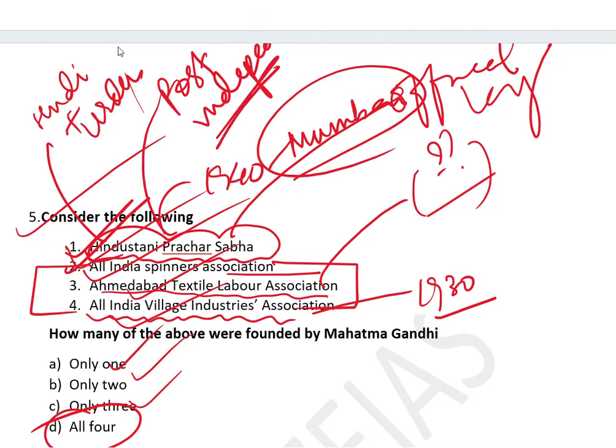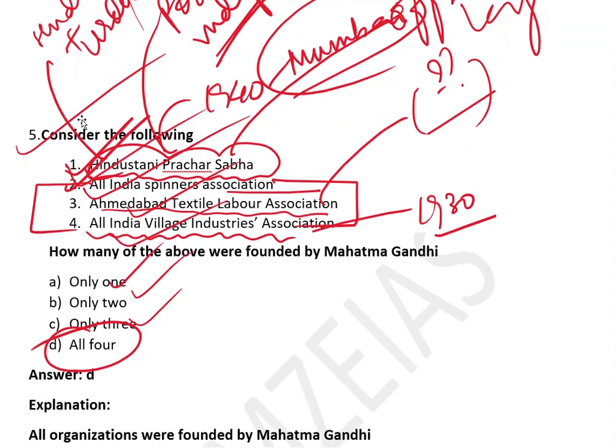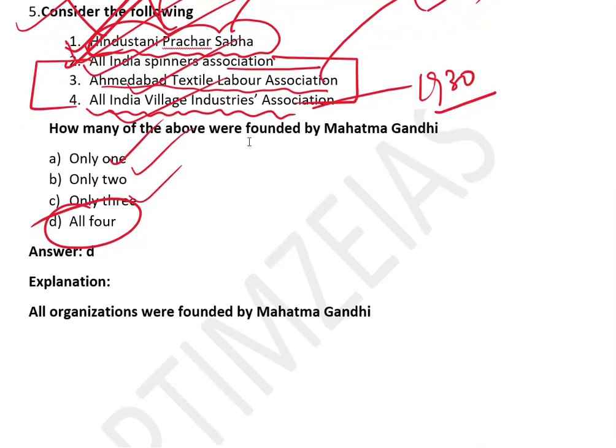This topic will come in post-independence India, and also during the freedom struggle. This was being debated, and Gandhiji was in favor of Hindustani, which had Hindi and Urdu words. Hindustani basically is a mixture of Hindi and Urdu. So in this context, I framed this question. I hope you like this question. So the answer is D. All the organizations were founded by Mahatma Gandhi.